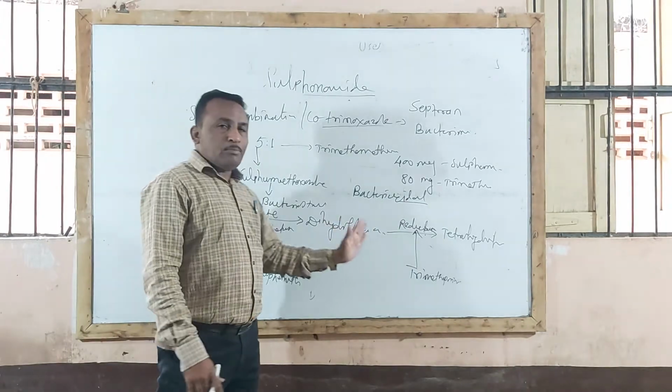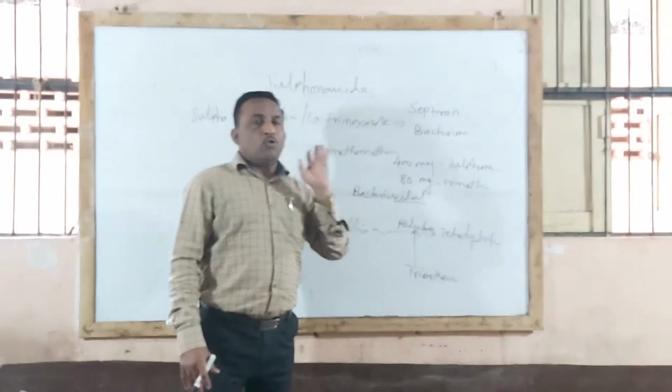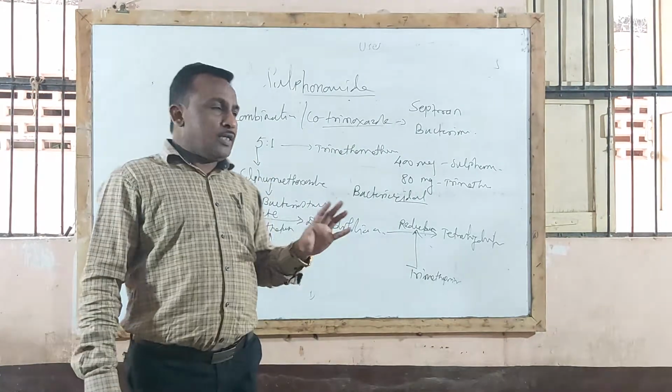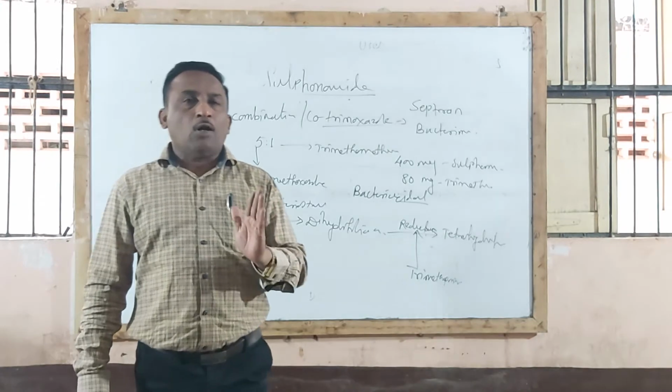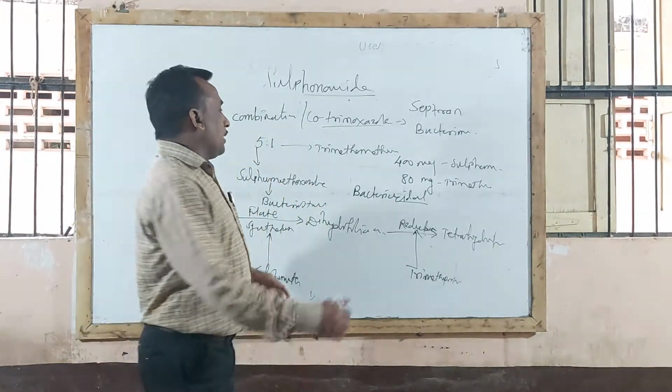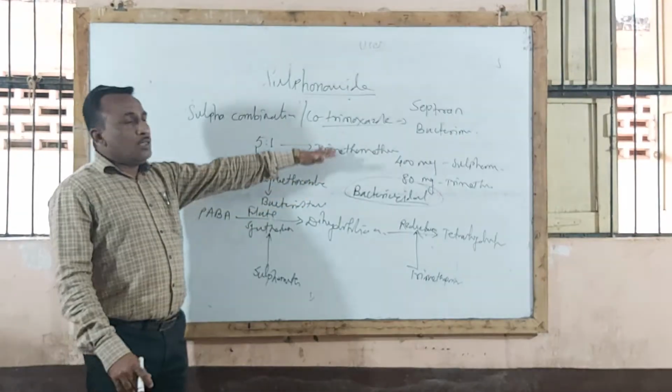While trimethoprim blocks dihydrofolic acid to tetrahydrofolic acid conversion, that is blocking reductase enzyme action, which produces lysis or killing of bacteria, and that process is called bactericidal action. So this is the mechanism of action of co-trimoxazole.